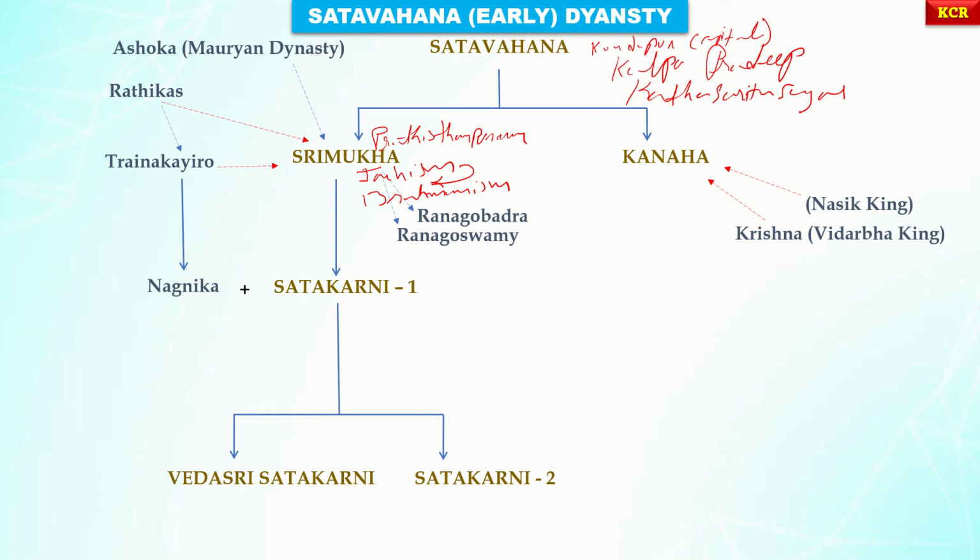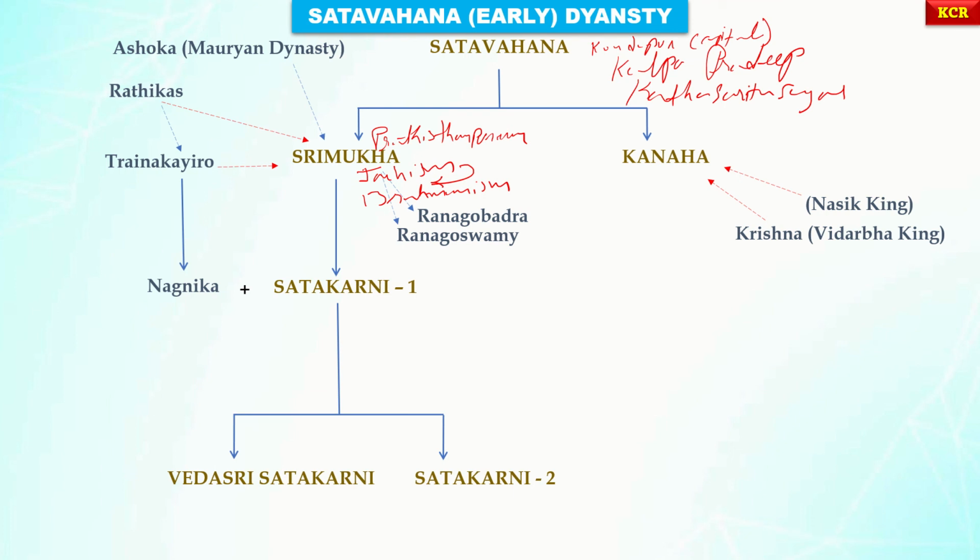And now, after the death of Ashoka, after the loss of the Mauryan dynasty at the hands of Pushyamitra Sunga, at the same time Srimukha died. In his place, Kanha is now ready to rule, who was a guardian for Satakarni I.